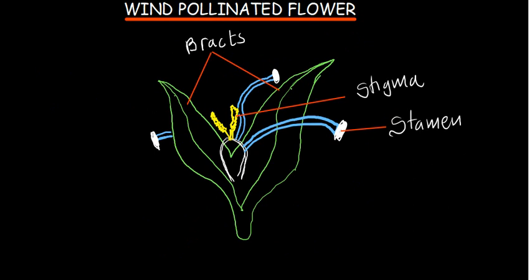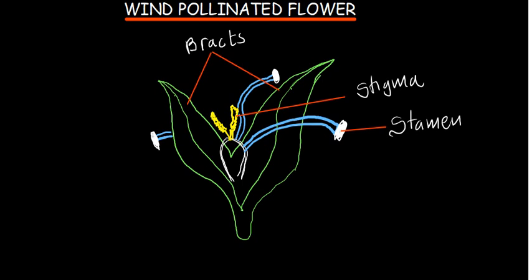In this case, you can see we've got bracts, and you can see the stigma and the stamen, they are outside the flower. And the reason is that they should be outside, so that when the wind blows, the pollen grains are able to move from the anther to the stigma. That is why they should be outside.